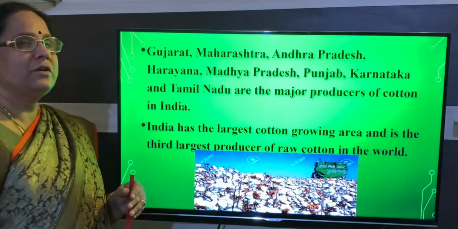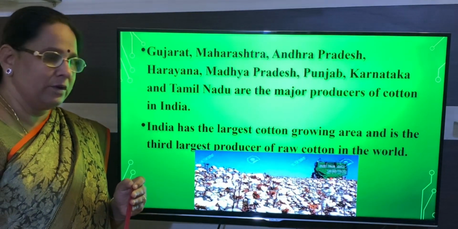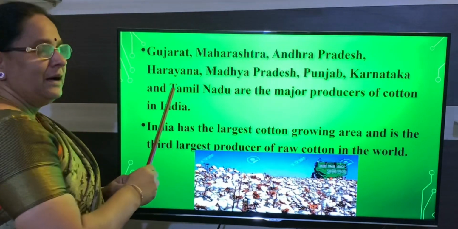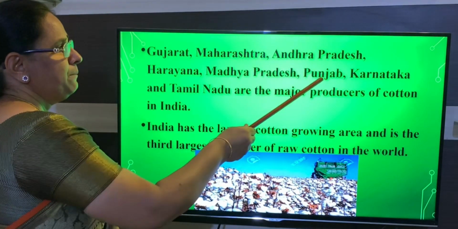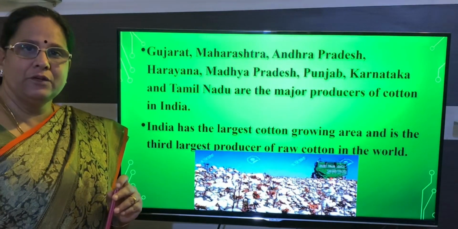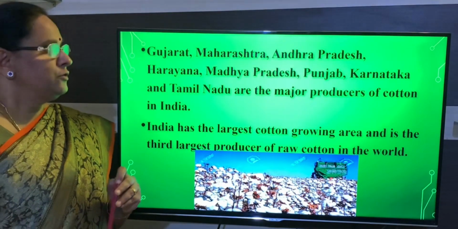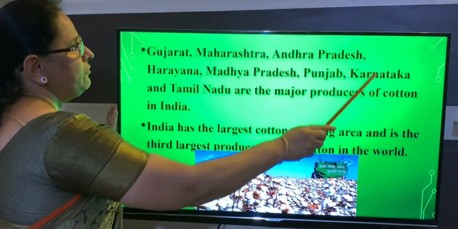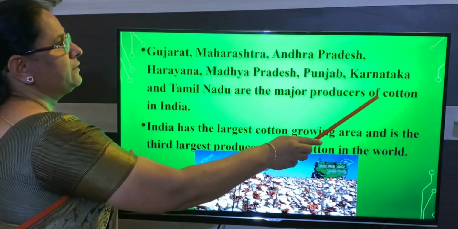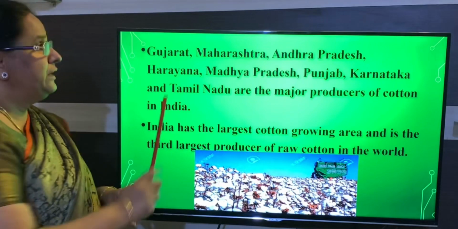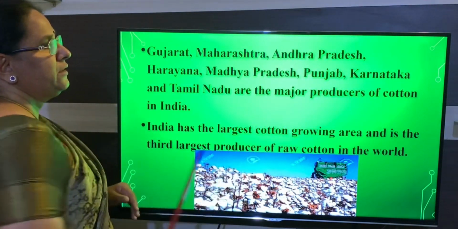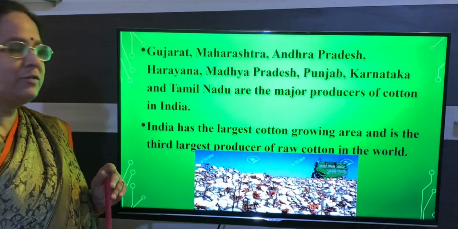So which are the places concentrated in the cultivation of cotton? Gujarat, Maharashtra, Andhra Pradesh, Haryana, Madhya Pradesh, Punjab, Karnataka and Tamil Nadu are the major producers of cotton. Here, if you see, where we find the black soil, we have cotton cultivation concentrated in those places. So these are the places where we find black soil. Remember, cotton cultivation is concentrated in those places.